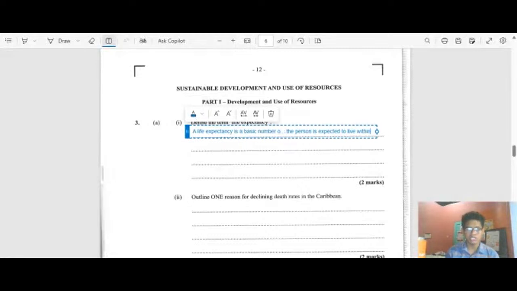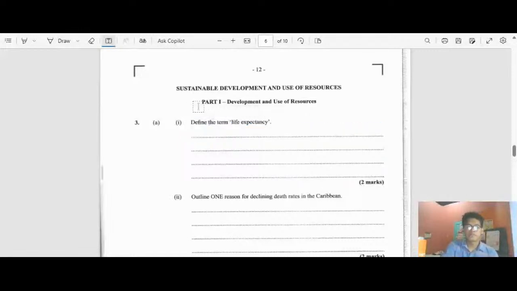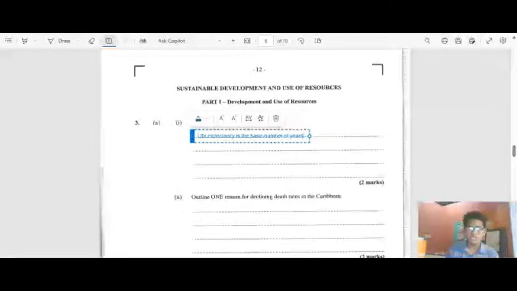It is the basic number of years that a person is expected to live within a country, region, or state. The average lifespan of a human being is 70 years in most states across the world.